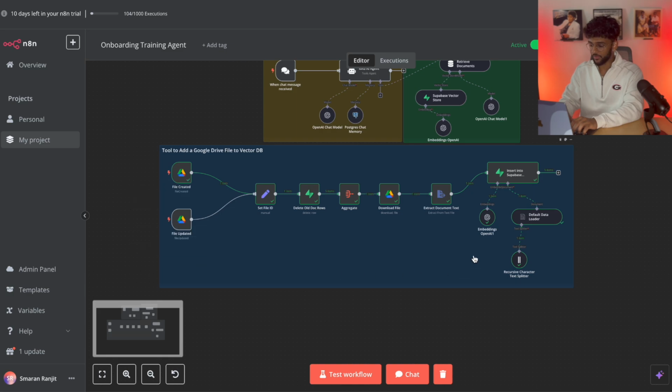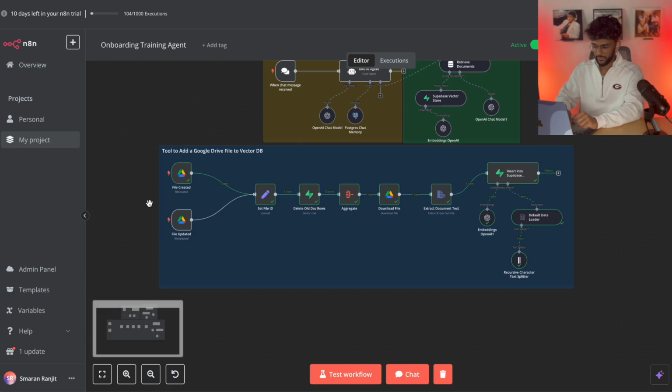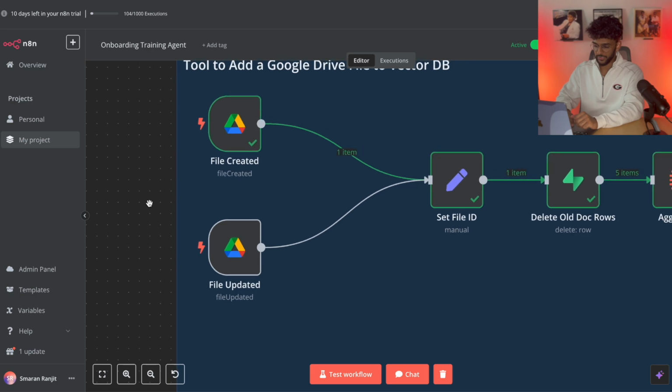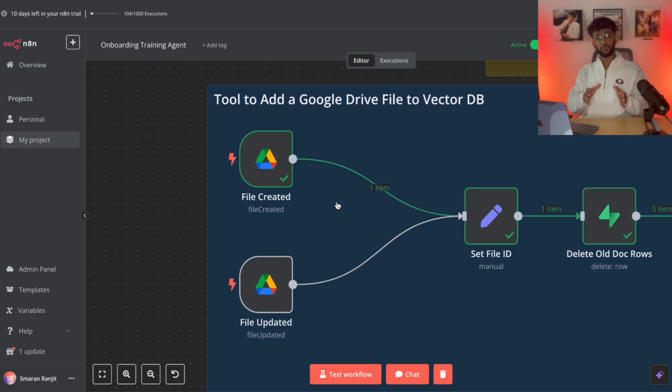So, and then here's how you basically, this part right here just is adding Google files to the vector database and making sure it's updated. So let's go by each node and talk about what it does. In the beginning, we have our file created and file updated node. This basically tracks whenever a file is created or when a file is updated within your Google Drive folder that you want to track for the documentation.